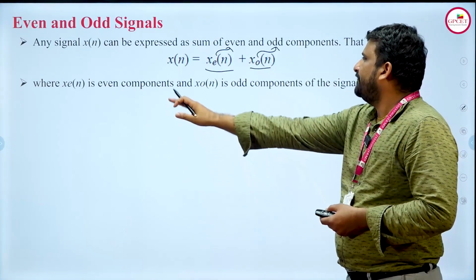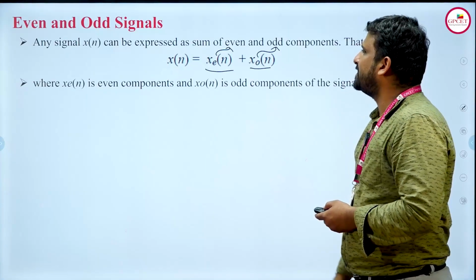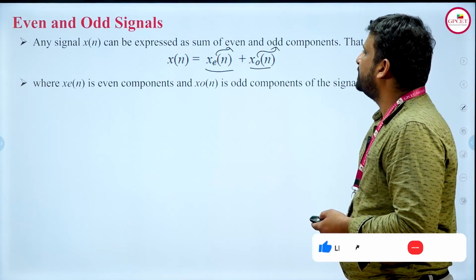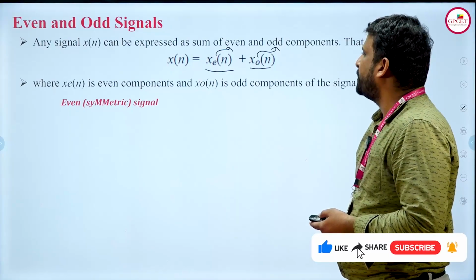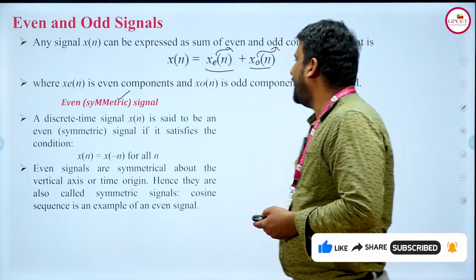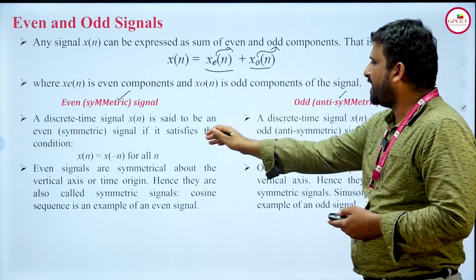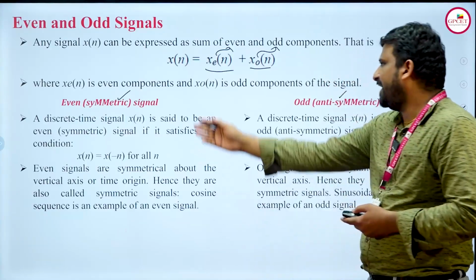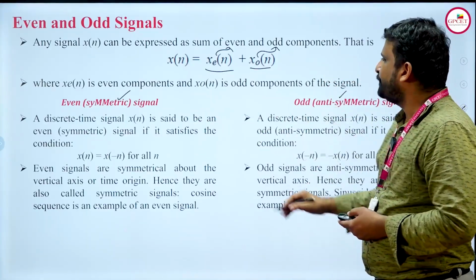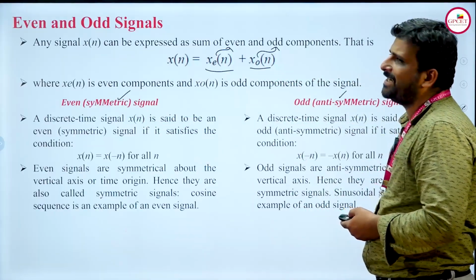The sum of these two signals, even and odd, forms the signal representation x of n. So we can call an even signal a symmetric signal and an odd signal an anti-symmetric signal.